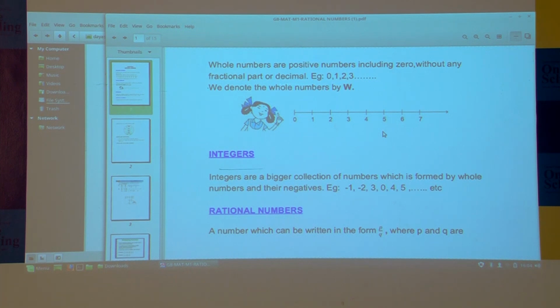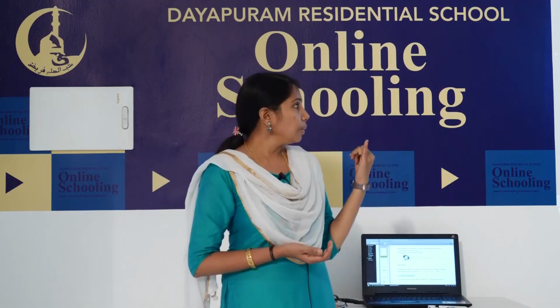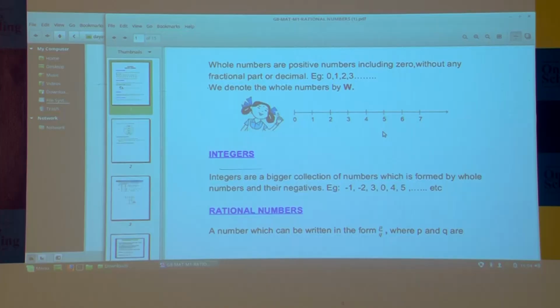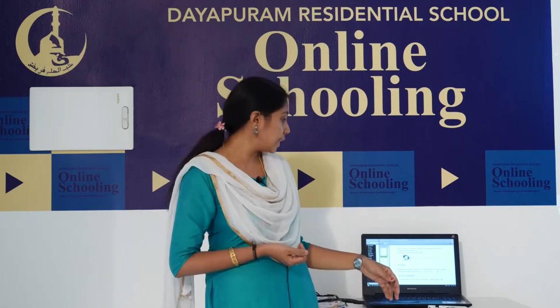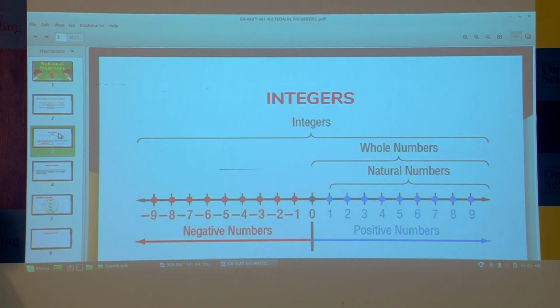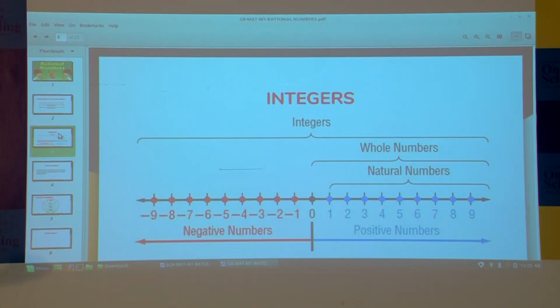Now we discussed natural numbers, or positive numbers, or counting numbers, and whole numbers. Then one more number is the negative number. You all know about negative numbers. Where is the position of negative numbers on a number line? You know that in a number line, the positive numbers are on the right side and negative numbers are on the left side of the number line.